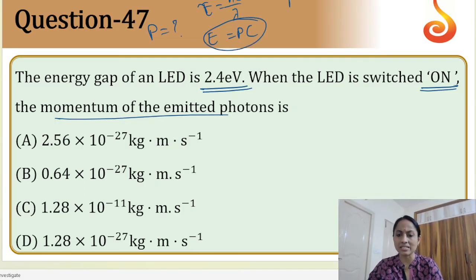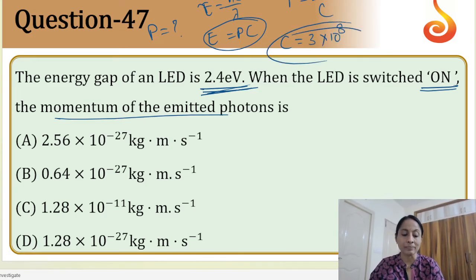So from here P is equal to E by C. Simple, very simple. E by C, just do it. You will get the answer. C value is 3 into 10 power 8 meter per second. So substitute, you will get the answer. So the correct option would be option D. You will be getting option D as the correct answer.